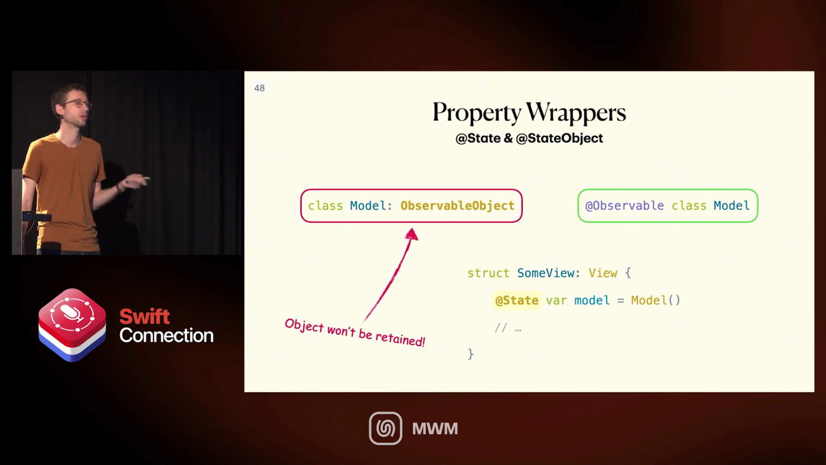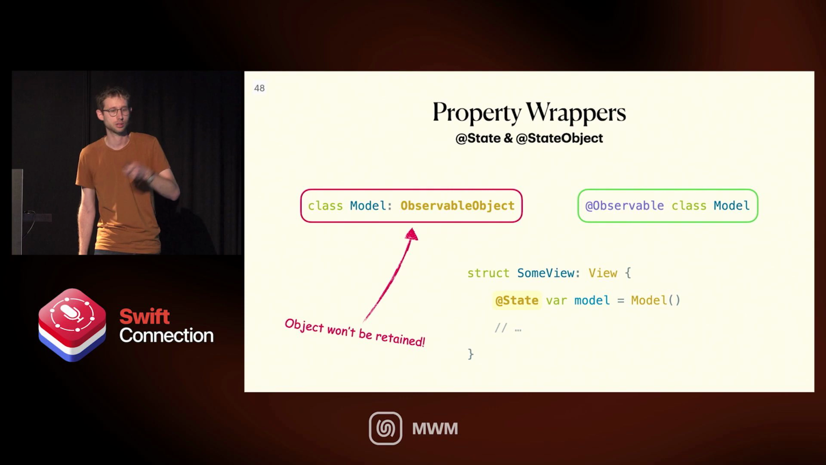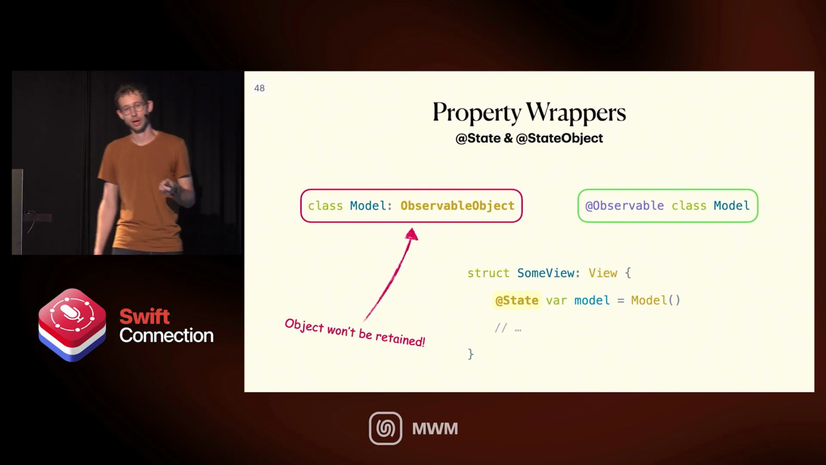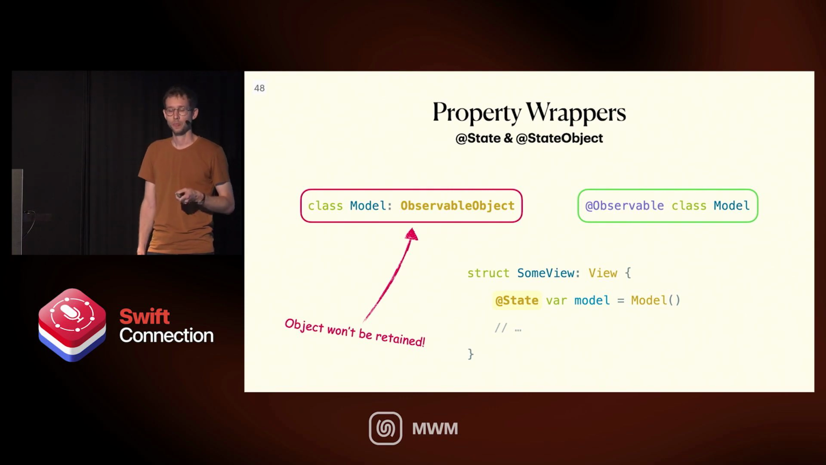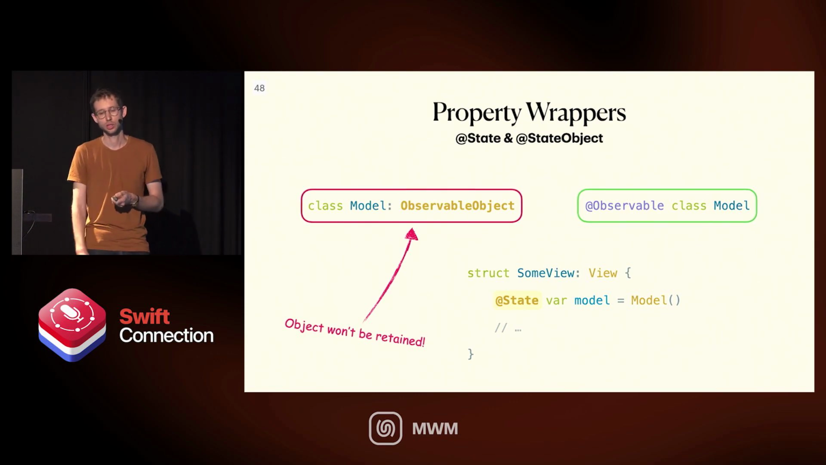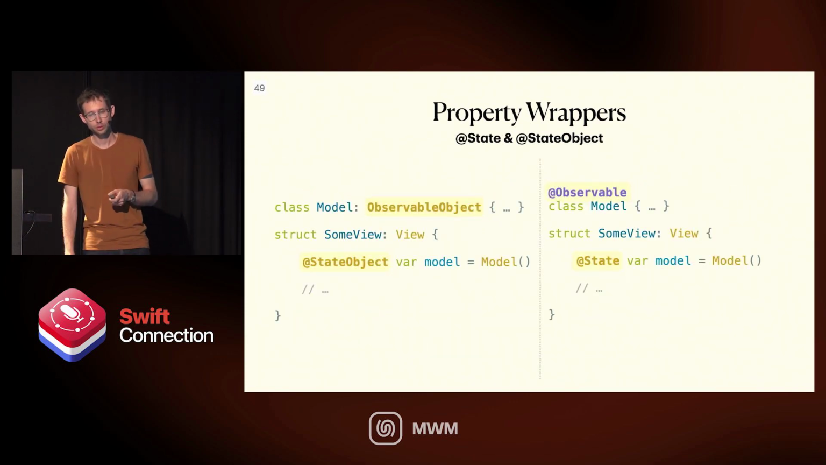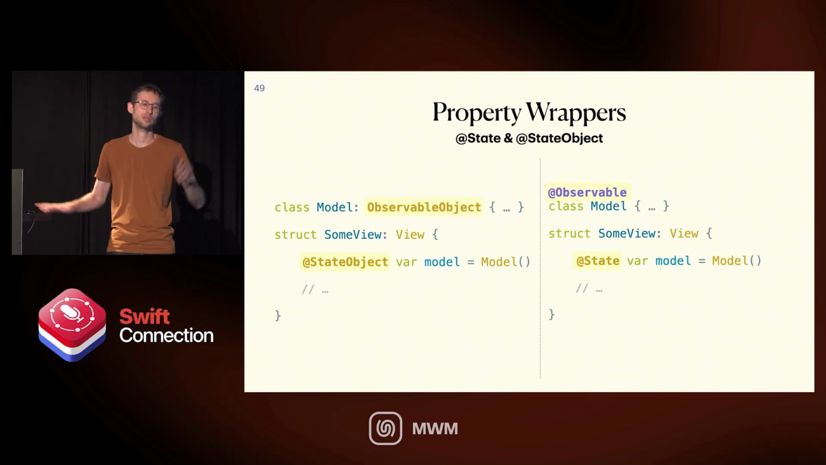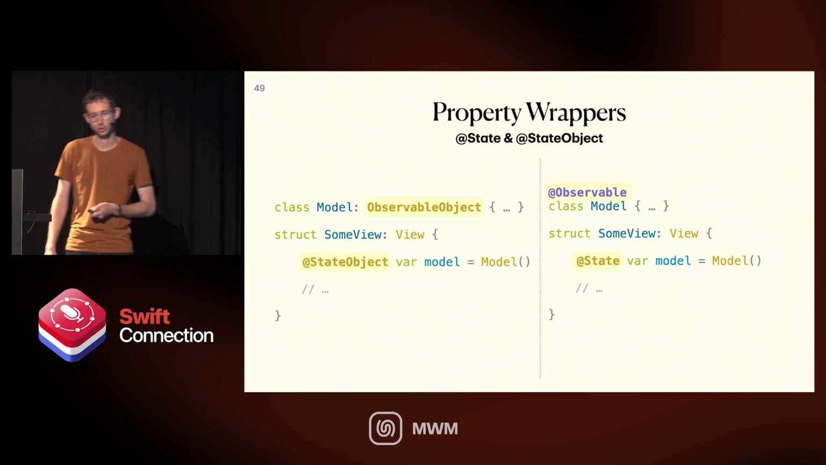But the object will just not be retained, because only if you have state object for observable object, the object is retained, and only then you will see any changes. So you have to use state object. So if you're using observable, use state. If you're using observable object, use state object.